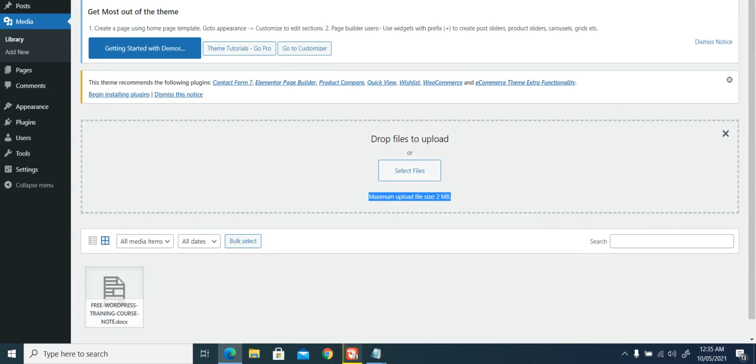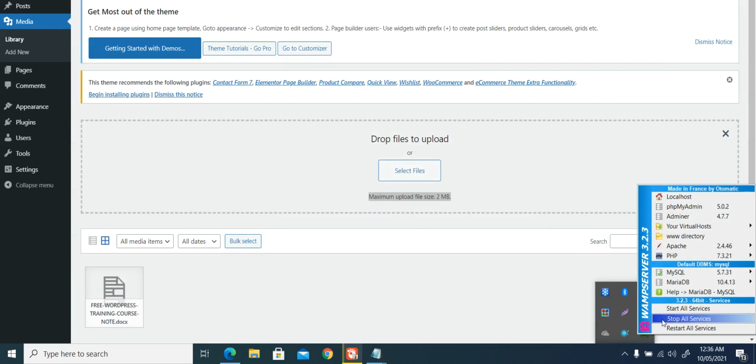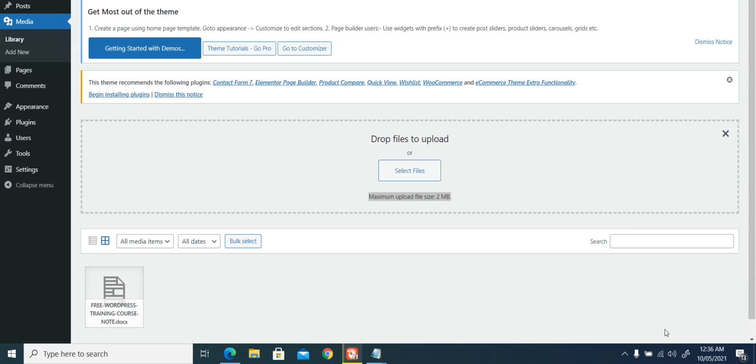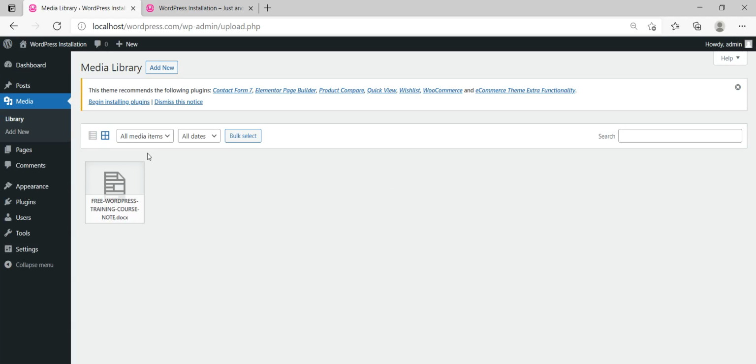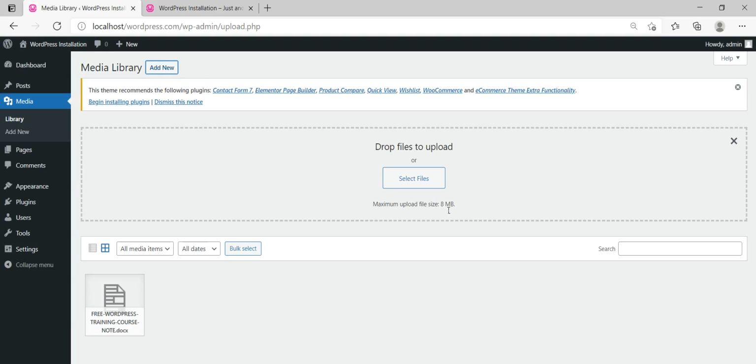We minimize this. Remember, you have just made a major configuration change, so you need to come back to the WAMP server application and restart all services. So it turns red and voila, it's up and running. So let us refresh. Okay, so it has changed to 8 megabytes now.